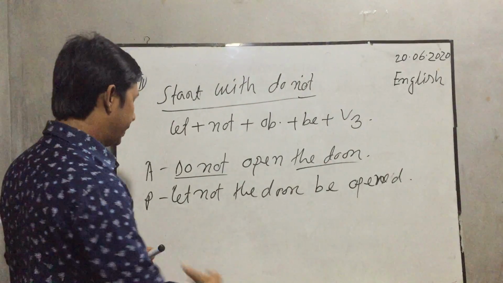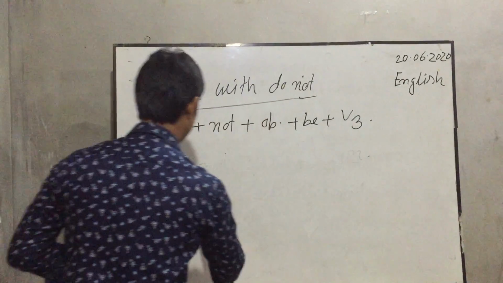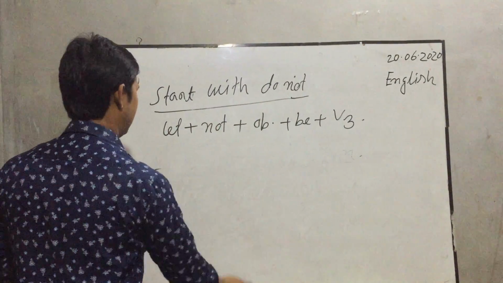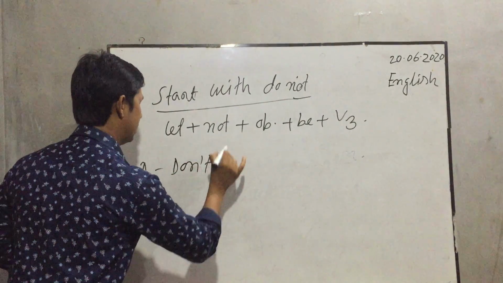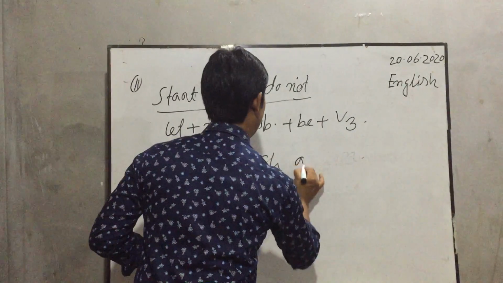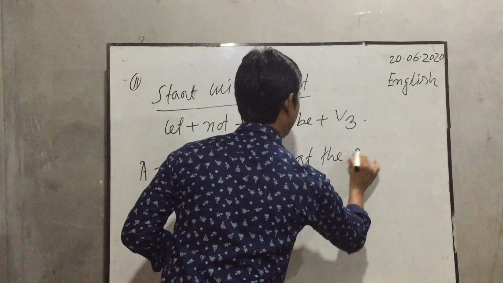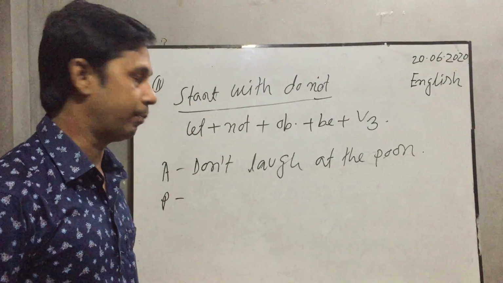Okay, my dear students. Then another example I will give here. Don't laugh at the poor. Here is another example.